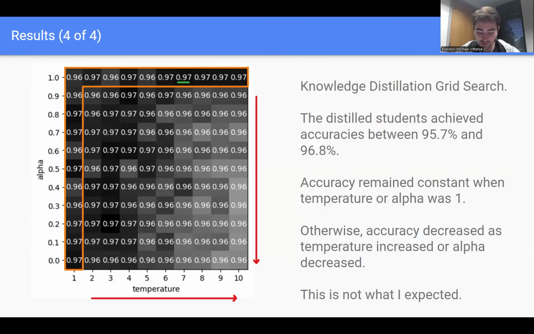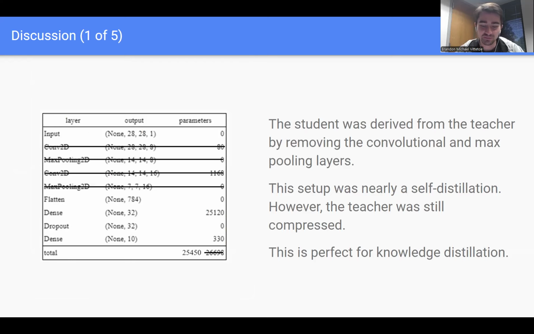And finally, we have the grid search results. And there's a lot of information here. So first, we can see that the distilled students achieved between 95.7 and 96.8% accuracy. Second, we can see that the accuracy was roughly constant when temperature or alpha was 1, but otherwise accuracy decreased when temperature increased or alpha decreased. And overall, this is not what I expected to see at all. So let's talk about it.